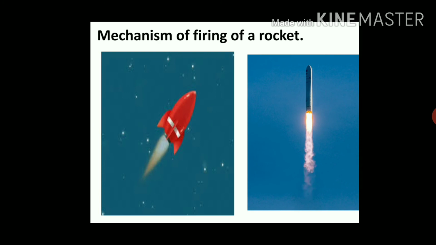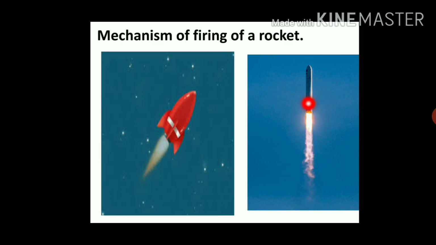Now, what is the mechanism behind the firing of rockets? Here we have two pictures. Here the rockets, the hot gas comes out from the rockets.